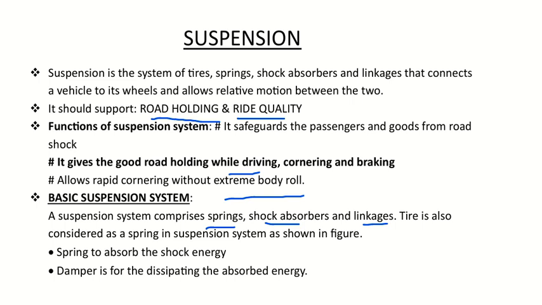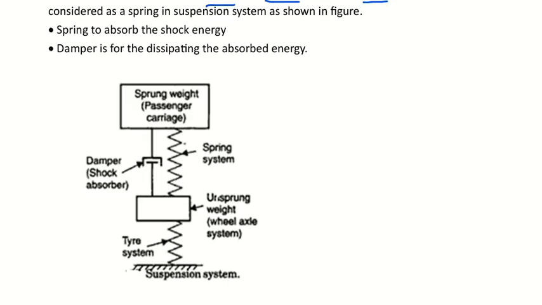To explain it more clearly, you can see this is the sprung weight. What sprung weight is, I will deal with later. As you can see, it's the passenger carriage, the weight from the above part. It could be the engine, payload, anything. All that part will be connected to the spring and damper. Usually the damper is surrounded by the spring. So the effect will be a combined effect of both damper and spring. There will be a double effect. There will be some suspension effect due to the damper as well as due to the spring, so together they give the suspension.